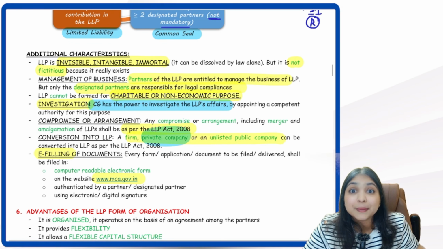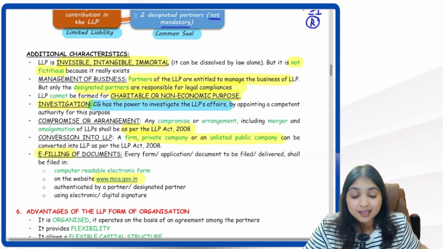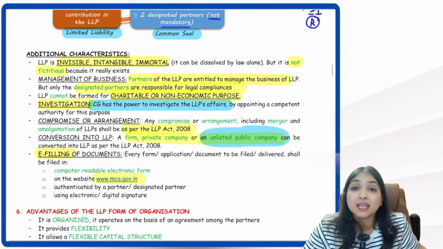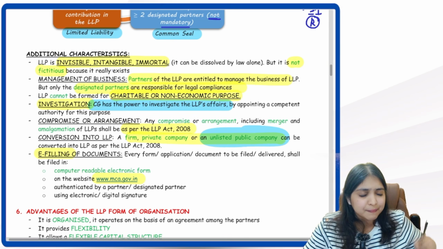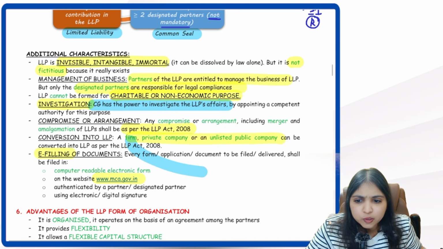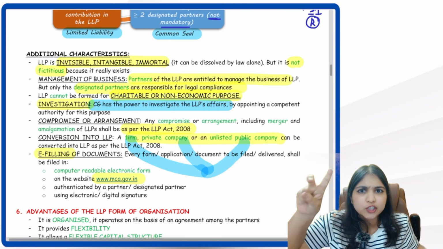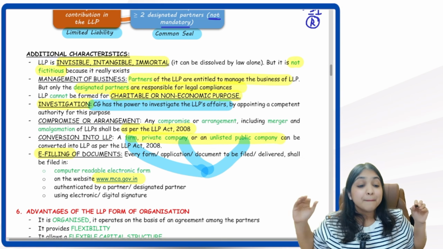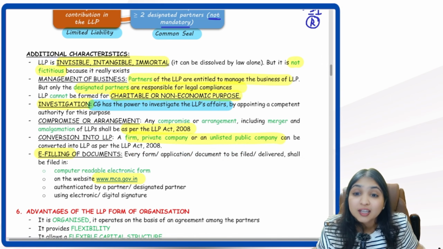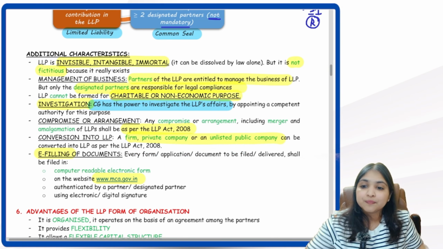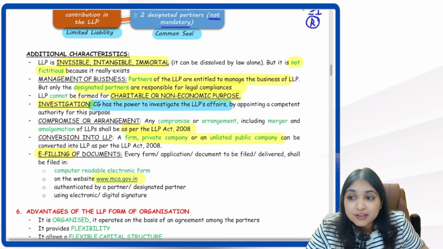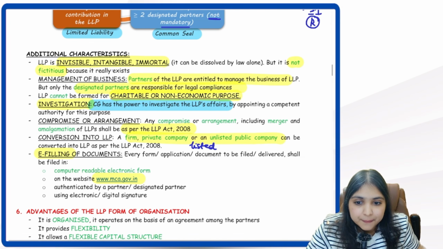Then a partnership firm can be converted into an LLP. A private company can be converted into an LLP. An unlisted public company can be converted into an LLP. For a firm, a private company, and an unlisted public company to be converted into an LLP, the process is given in Schedule 2, Schedule 3 and Schedule 4. But are you noticing what cannot be converted into an LLP? Listed company. A listed company cannot be converted into an LLP.